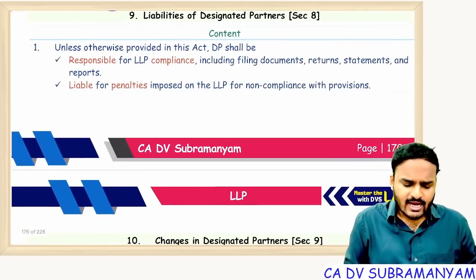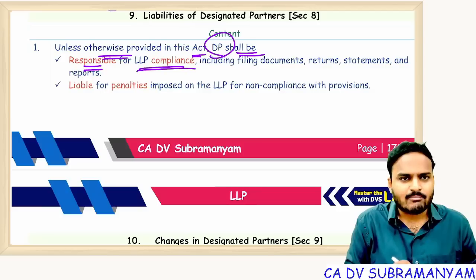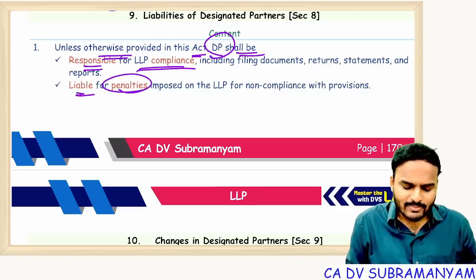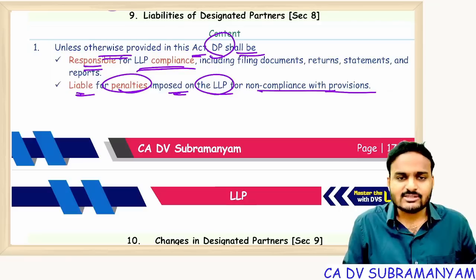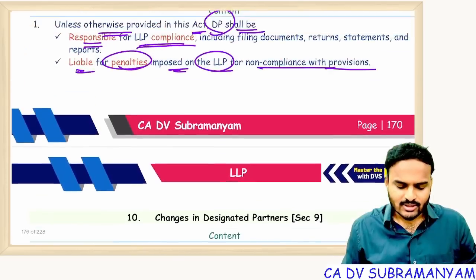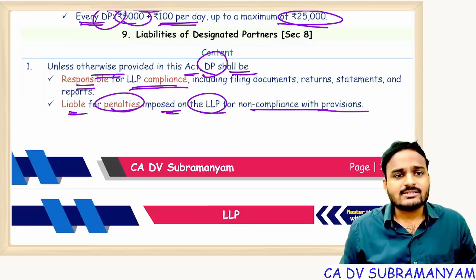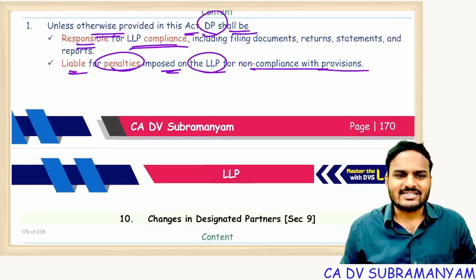So, liabilities of designated partner. Let's see. Unless otherwise provided in this Act, a designated partner shall be responsible for LLP compliance and is liable for all the penalties imposed on the LLP for non-compliance with the provisions. Is it clear? Everyone? Next one. So he is responsible for compliance with the LLP Act. In case of non-compliance, he is also responsible for penalties.